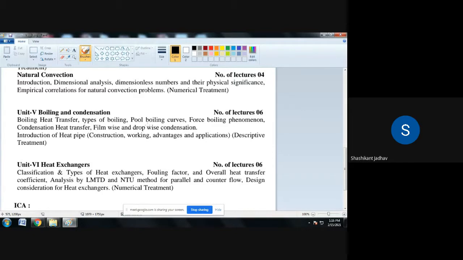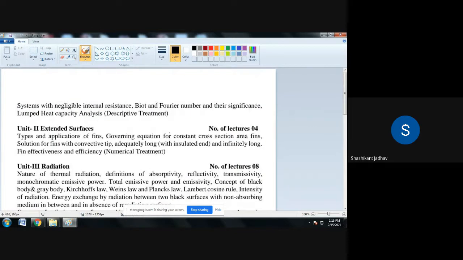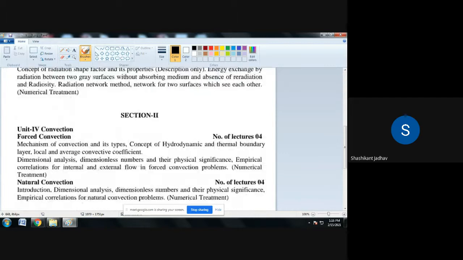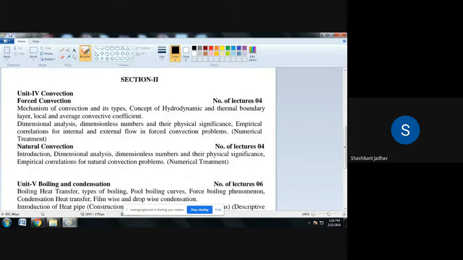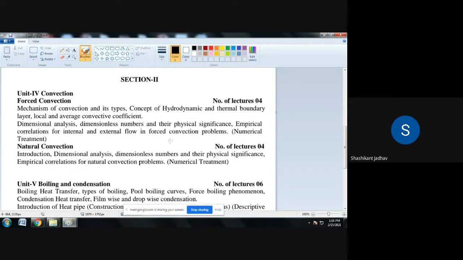So basically the heat transfer subject has two sections. Section 1 has 3 units and section 2 has 3 units. Section 1 consists of conduction, extended surfaces and radiation. And section 2 has 3 units: first convection, then boiling and condensation, and the last unit is heat exchanger. So this is about section 1 and section 2.